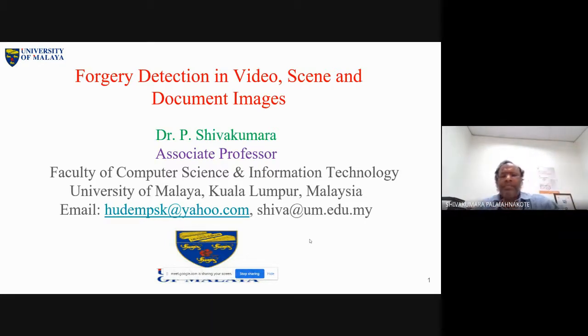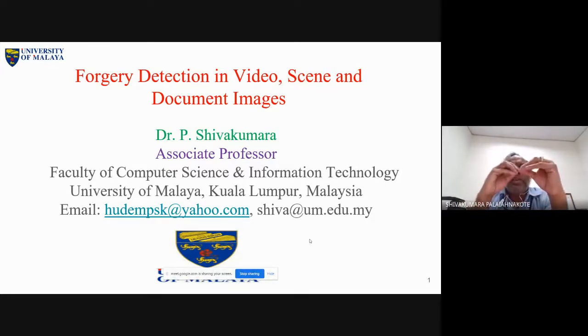So here my point is, when you have general video and text information, there are two operations, copy paste and insertion. These two are the main operations for making forgery. But on what basis do we develop an algorithm for detecting forgery? That is very important. You need to remember this one throughout the talk.